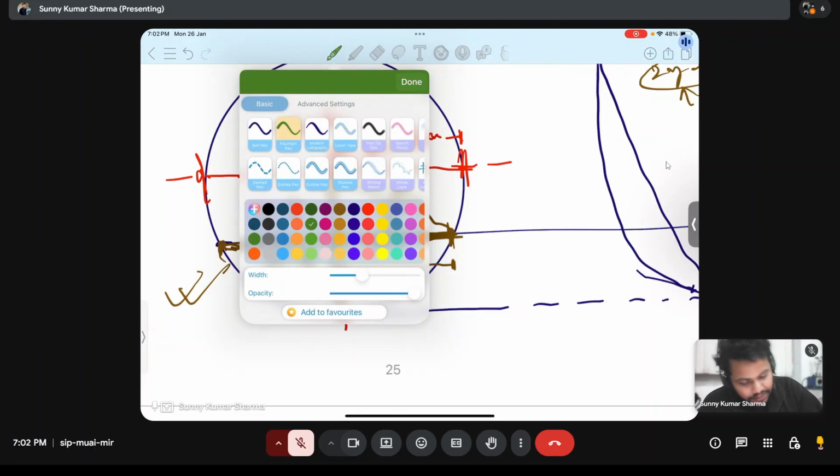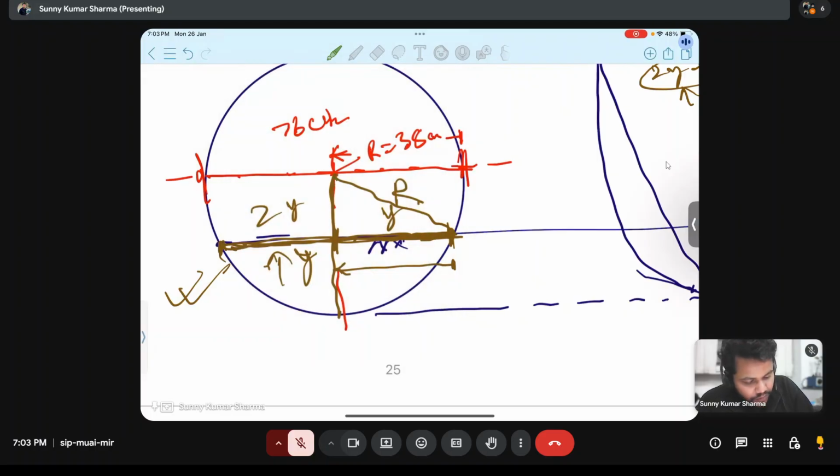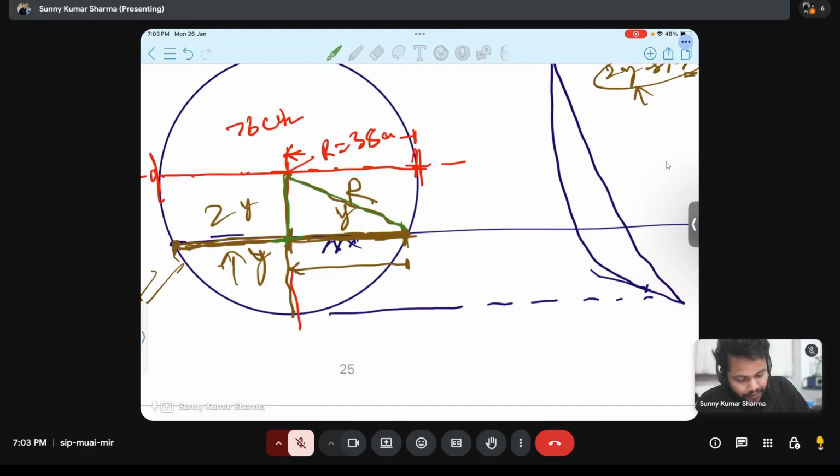In this triangle, this r we know, this is the hypotenuse. This is the height. How can we know this height? This whole we know. This again is r, this is also a radius. And this height we are knowing, width of cut, this is the depth of plowing.